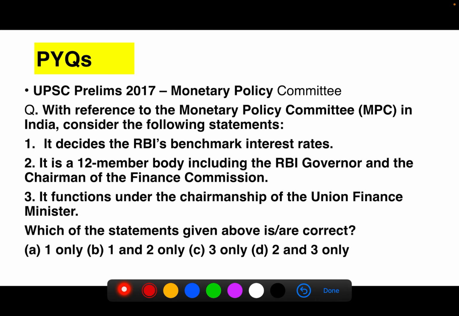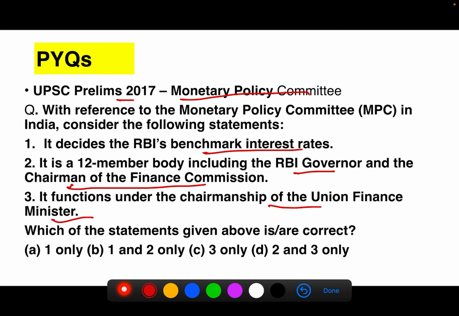Now let us see some previous year's questions asked in UPSC CSE. One PYQ asked in 2017 was about the Monetary Policy Committee. With reference to the Monetary Policy Committee in India, consider the following statements. One: It decides the RBI's benchmark interest rate. Two: It is a 12-member body, including the RBI governor and the chairman of the finance commission. Three: It functions under the chairmanship of the Union Finance Minister.